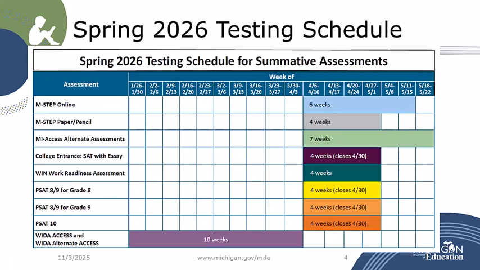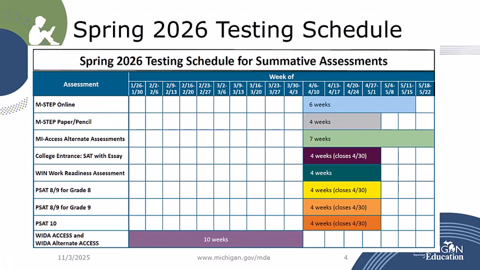Schools and districts may administer the 3 Work Readiness Assessments, Work Ready Reading, Work Ready Math, and Work Ready Data in any order, and tests do not need to be completed on the same day. All 3 assessments must be completed, but they can be completed at any point in the 4-week window. The Win Work Readiness Assessments are timed at 55 minutes for each assessment. Students must complete all 3 assessments to earn a National Work Readiness credential.